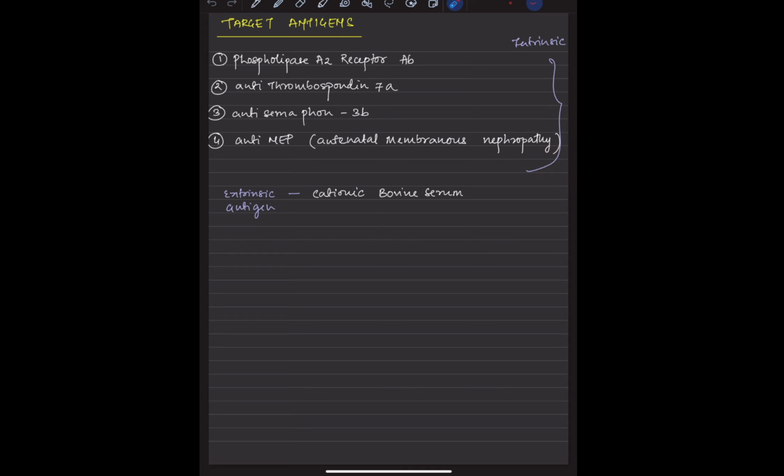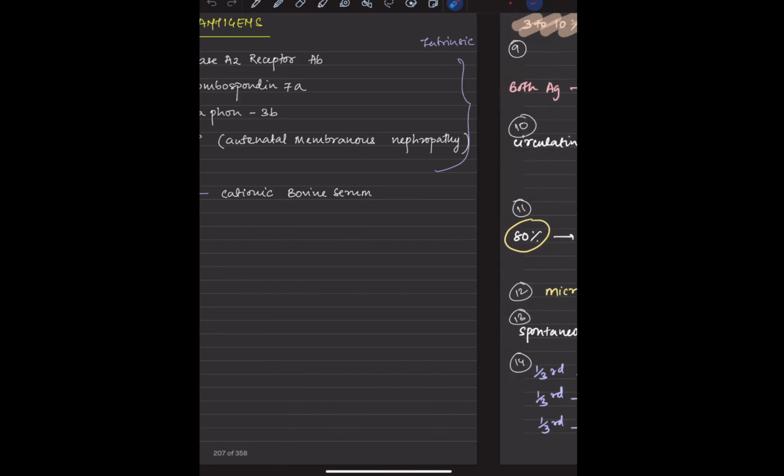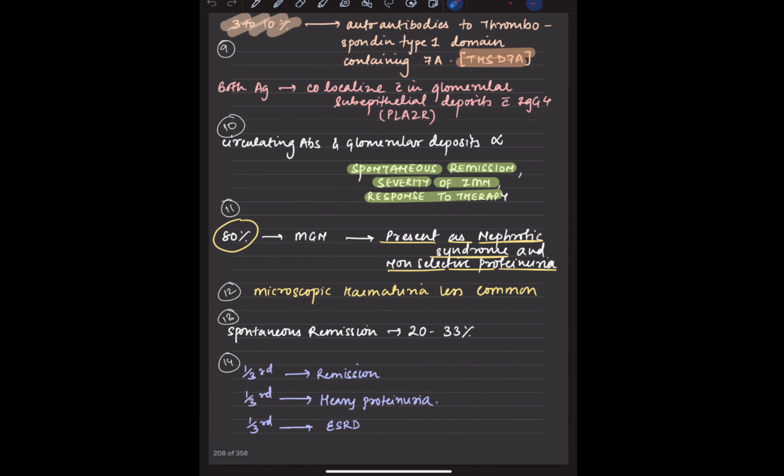Then anti-NEP, antenatal membranous nephropathy. This is an intrinsic antigen. If we are talking about the extrinsic, this is the bovine serum albumin that can be asked. Okay. The next thing is, whatever the circulating antibodies and the glomerular deposits would be, that would be directly proportional to whether there is spontaneous remission or not, the severity of the membranous nephropathy, and the response to the treatment as well.